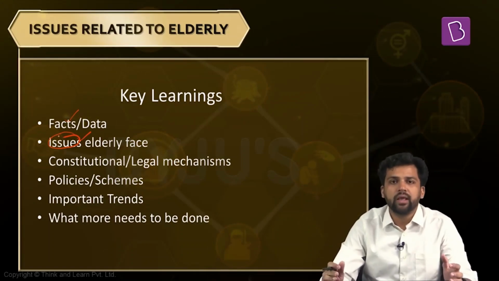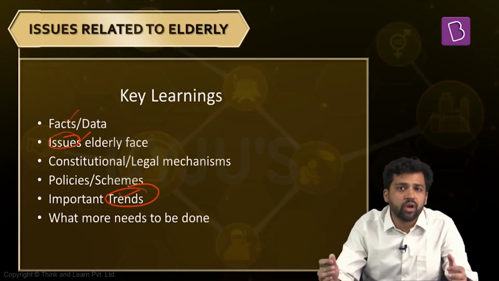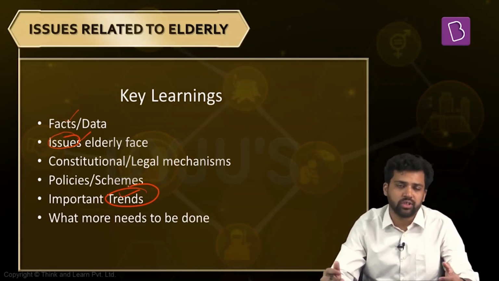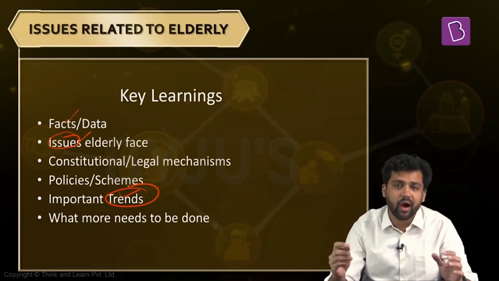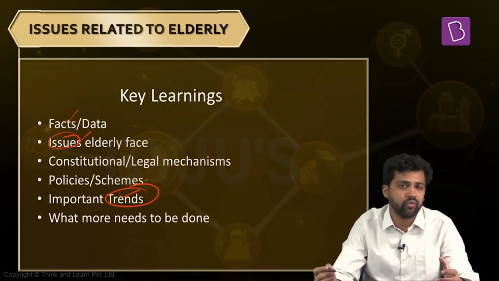One more thing related to the elderly: some important trends. What are some important trends related to the elderly? On one side, we say we are having a demographic dividend, but on the other side, we are also having an aging population. So what do we mean by an aging population? What are the repercussions, and how do we address the challenges posed by it? That we'll discuss. And one very important trend is the feminization of the elderly. We'll also take it up.